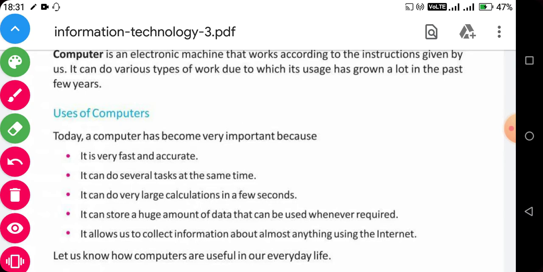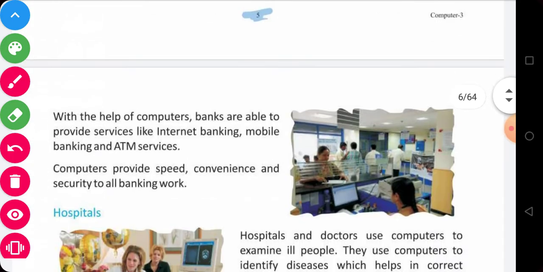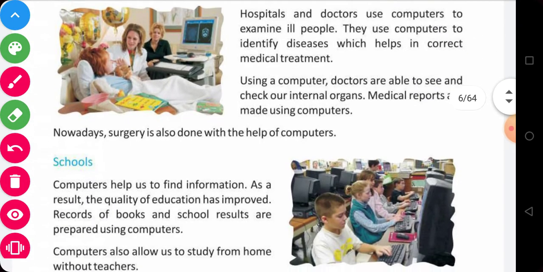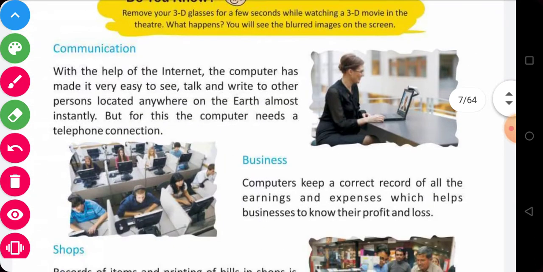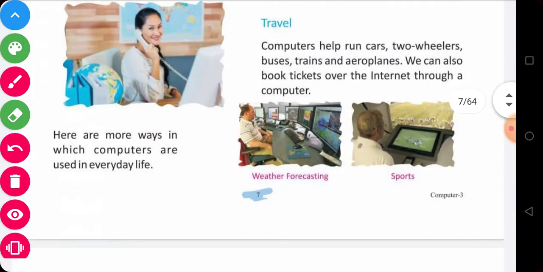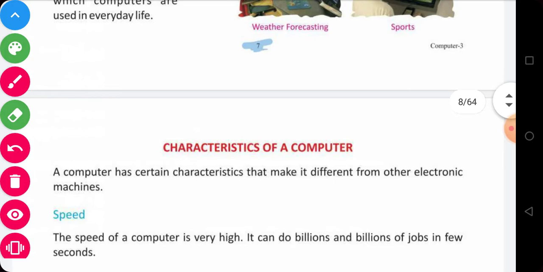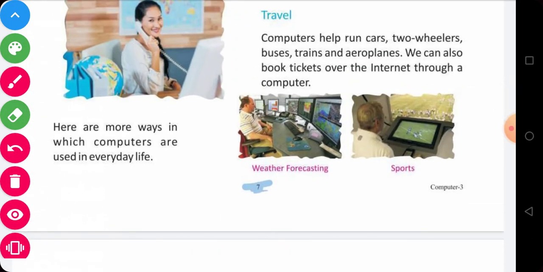Okay, and we already know that the use of computers in our everyday life is like banks, hospitals, schools, media, communication, business, shops, travel, etc. In these examples, we use computers for various activities, as I already told you in the previous video.